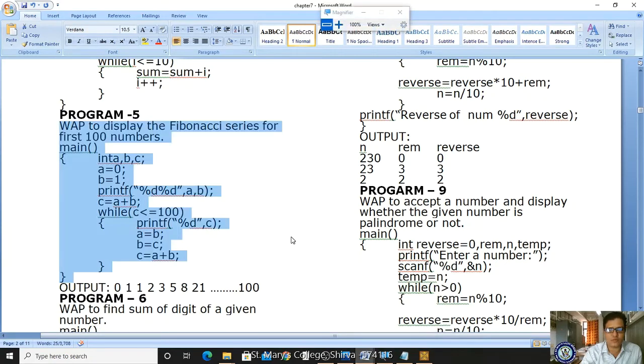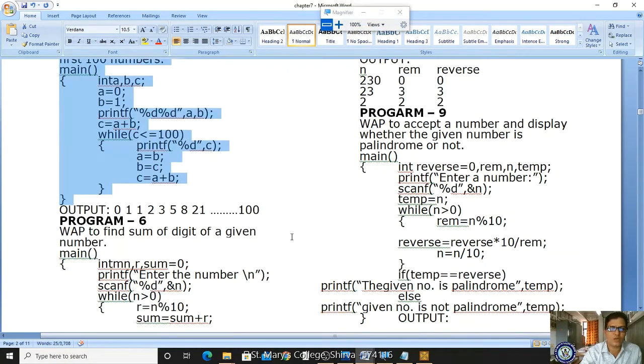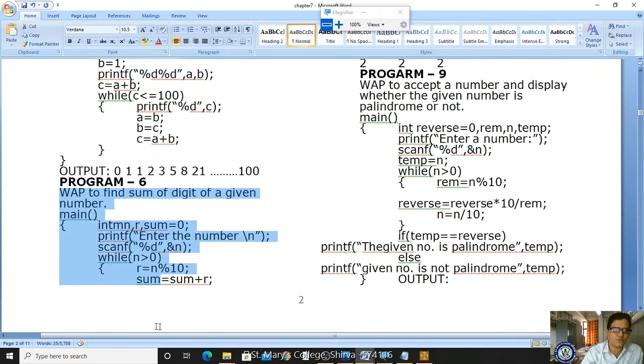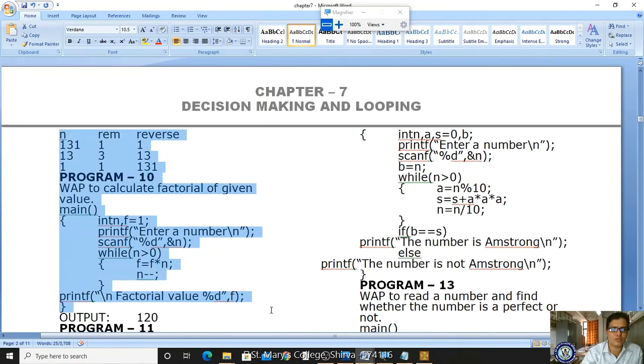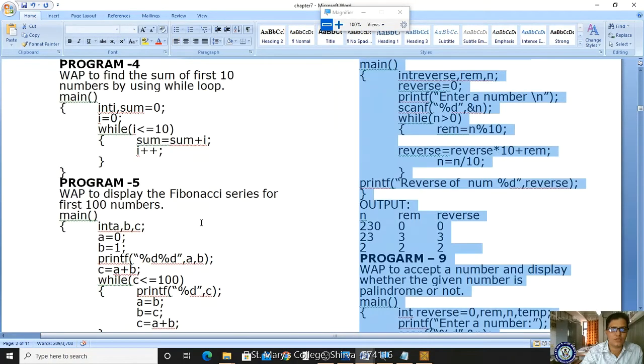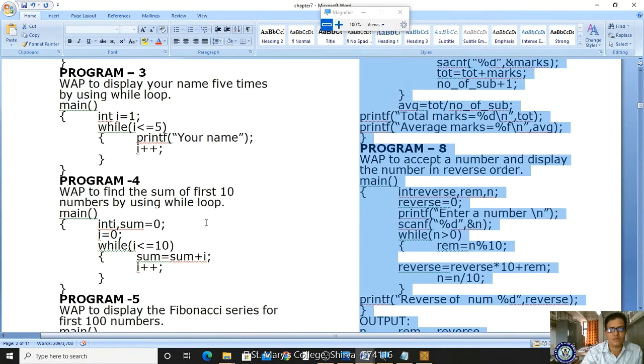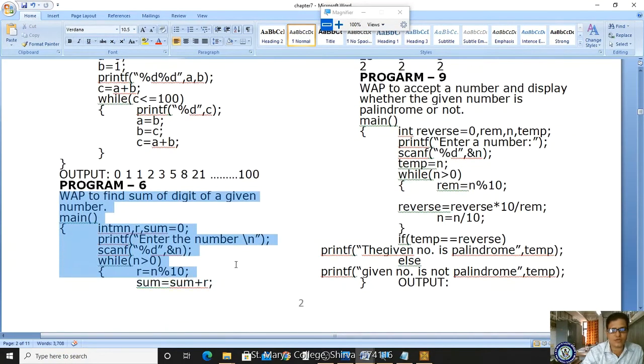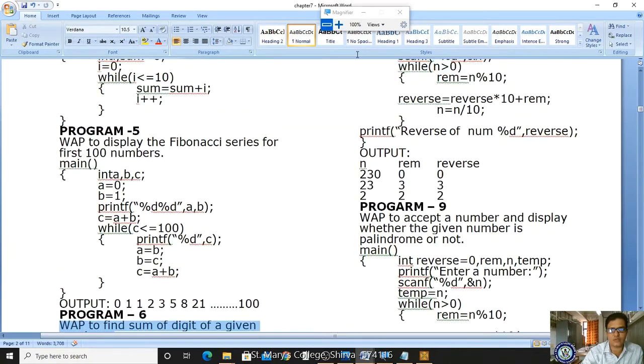Some of these programs will come in your exam. Here this sixth program is also very important. Let me copy first, I will explain. These are the fundamental logics for some of the calculations, and you are supposed to learn these concepts, right?